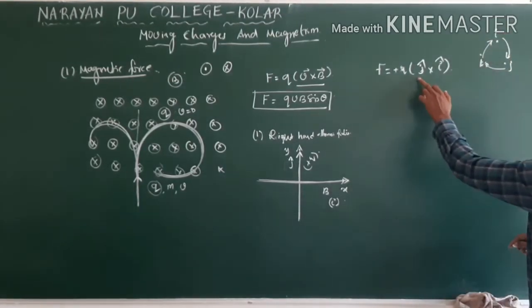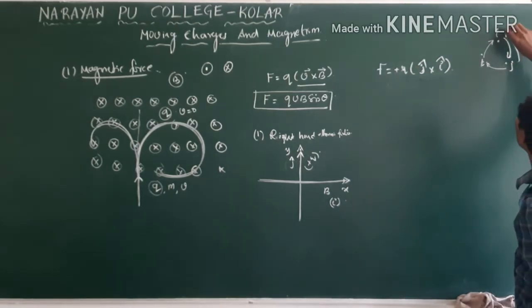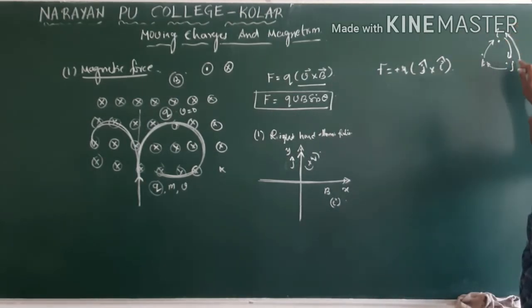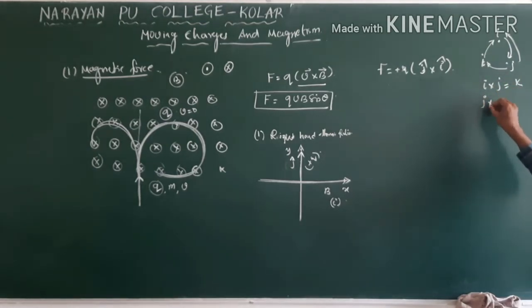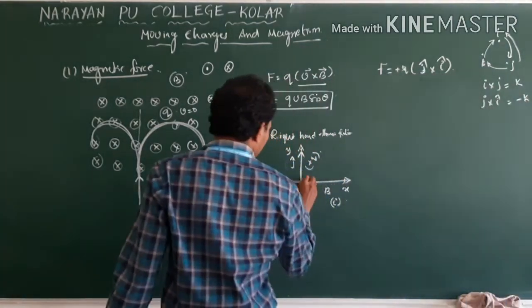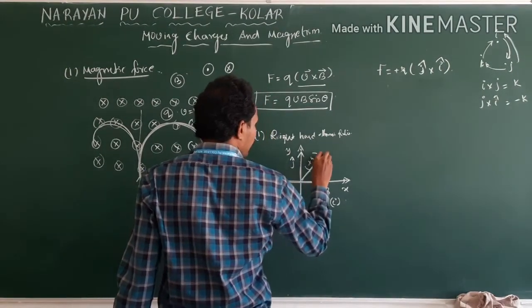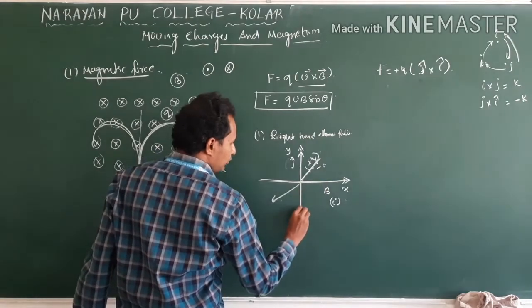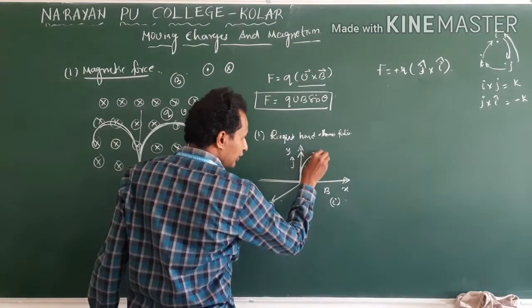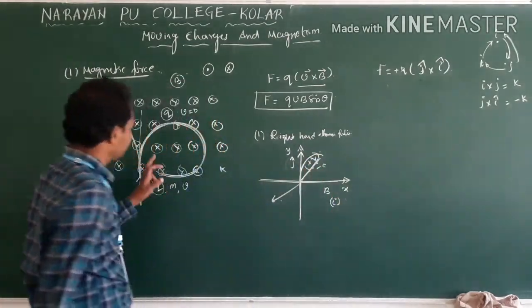But here we have j cross i. It is the reverse. i cross j gives you k, but we are doing j cross i. What does that mean? Minus k. Minus k means what? This represents minus k, this represents plus k. It means as soon as the charged particle enters, it turns to that side.